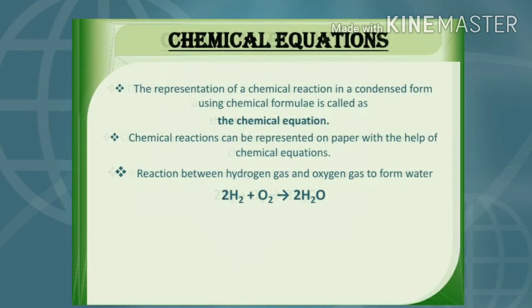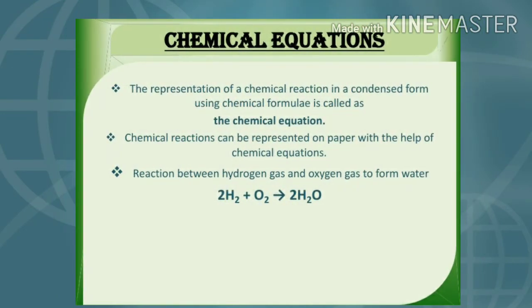Chemical equations. The representation of a chemical reaction in a condensed form using chemical formulae is called a chemical equation. Chemical reactions can be represented on paper with the help of chemical equations. The reaction between hydrogen gas and oxygen gas to form water can be written as 2H2 + O2 → 2H2O.